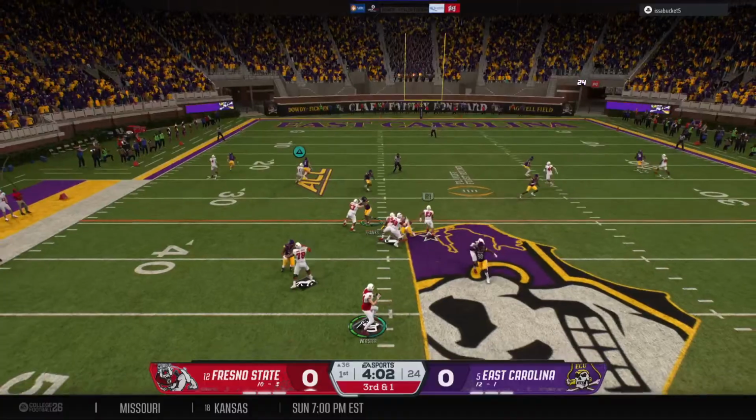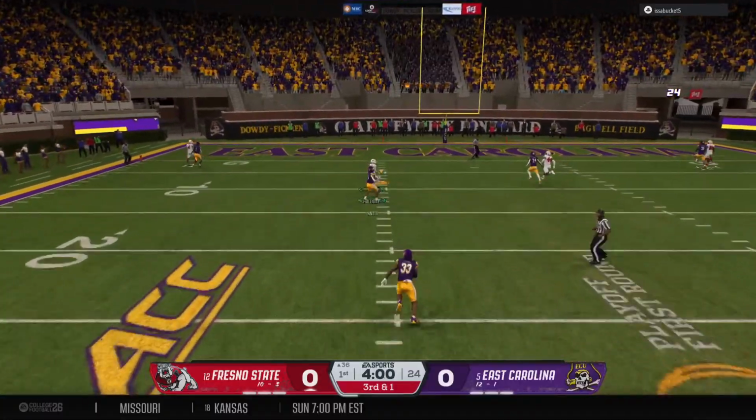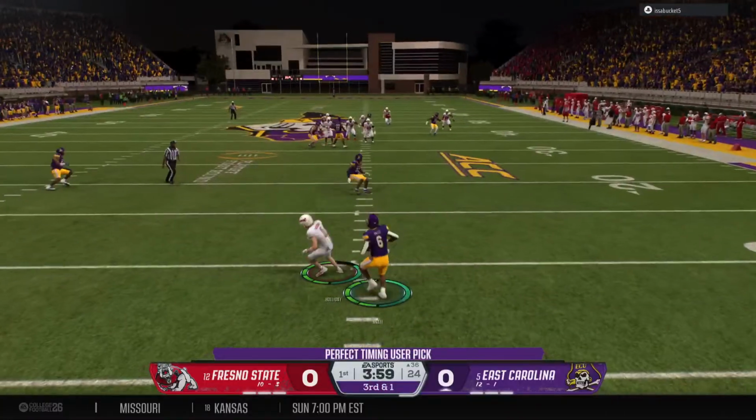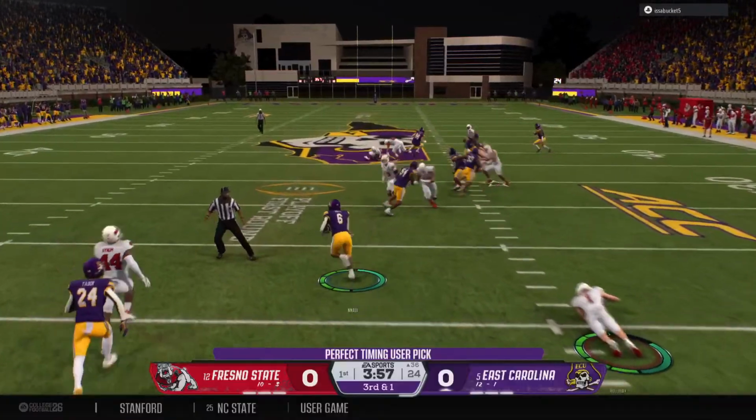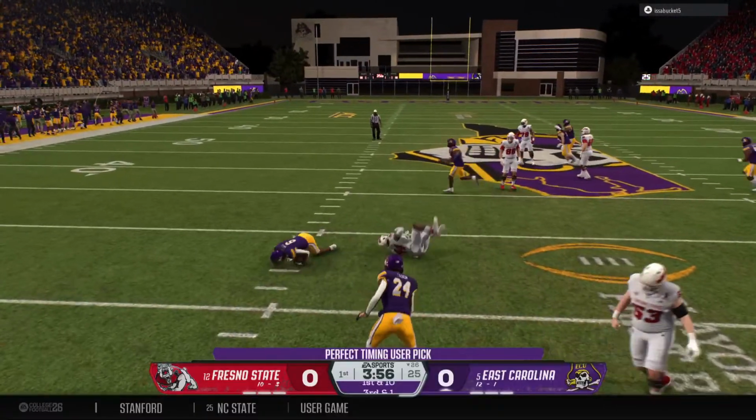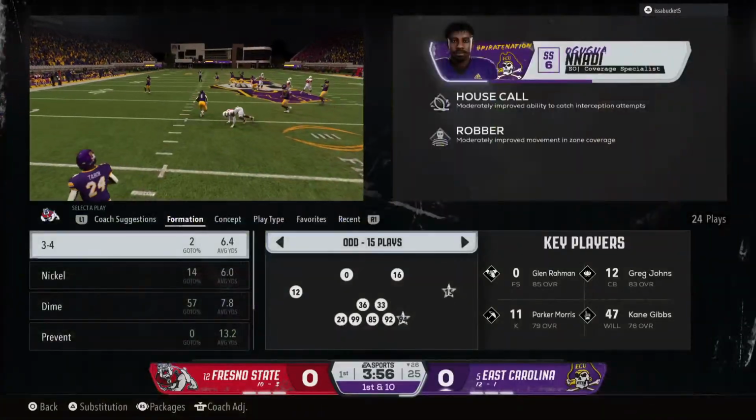Going to throw for it on 3rd and short. He's looking deep down the middle. The pass is intercepted. Look out, he's in the clear. And he's wrapped up after a solid return.